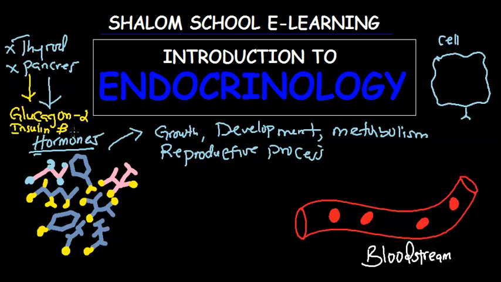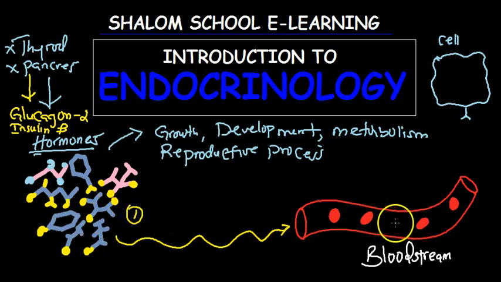And the next thing which you really need to understand is that these hormones travel into the bloodstream, meaning that when the gland produces a hormone, the next step is for them to travel into the bloodstream. And they do that in order to deliver a message. Let's take this as step number one. Step number two, they will pass into the bloodstream. And let's say these are the hormones. From the bloodstream, they deliver the message into our cells.